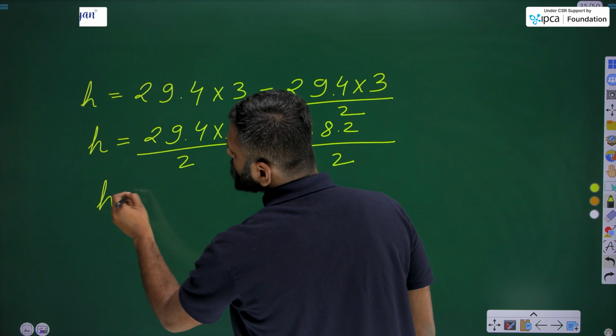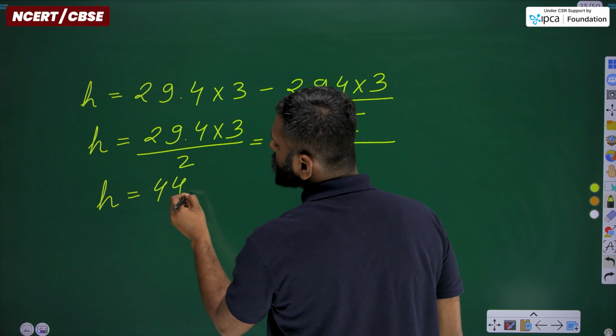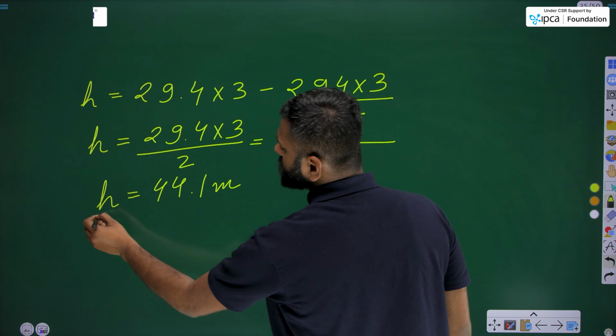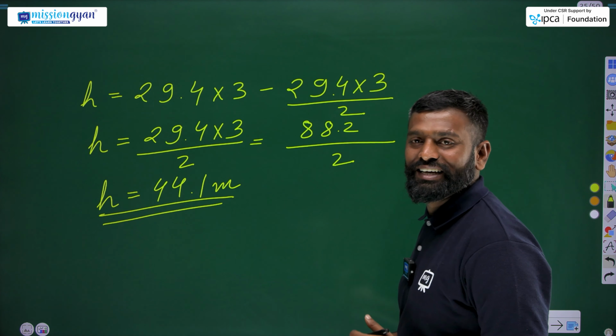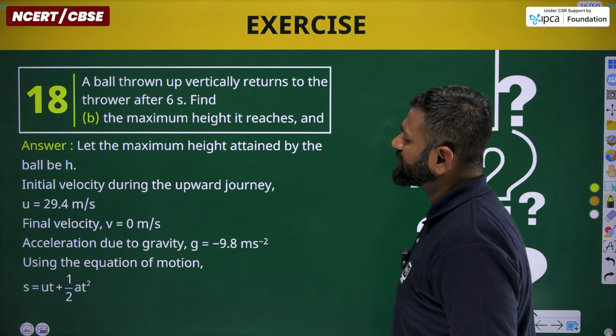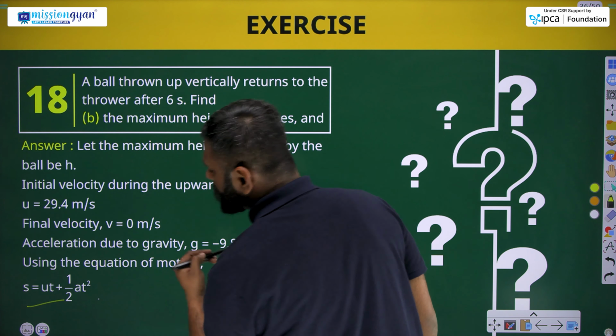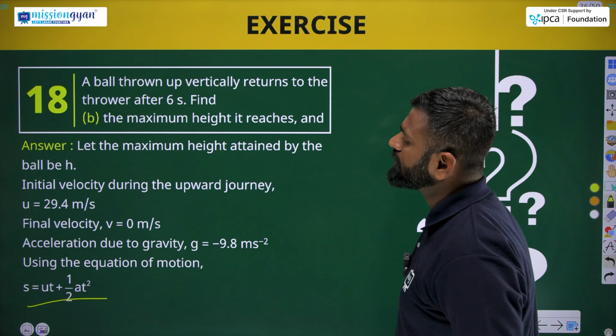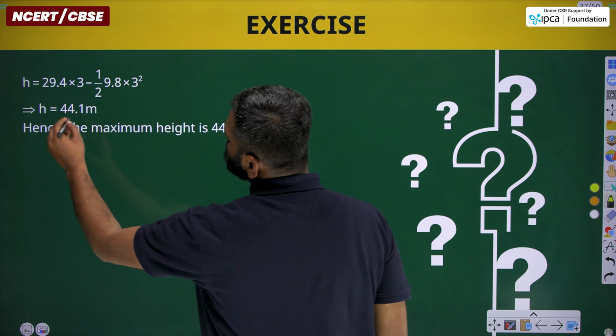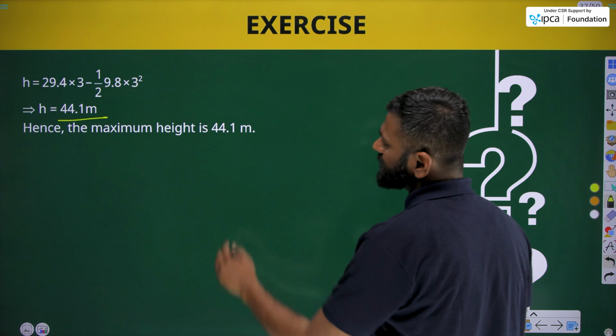So the value of h will be 44.1 meter. Let's check the answer. Okay, by applying the value u equals to v, by applying second equation of motion, further solving, we get the value 44.1 meter.